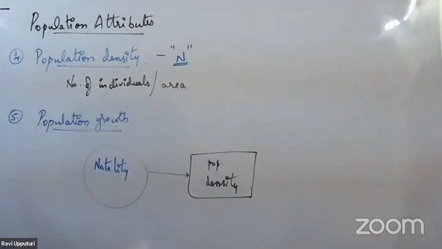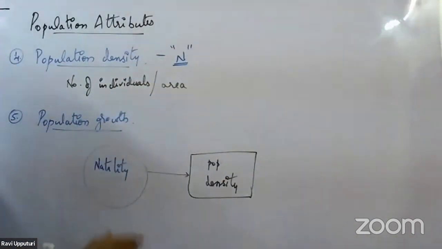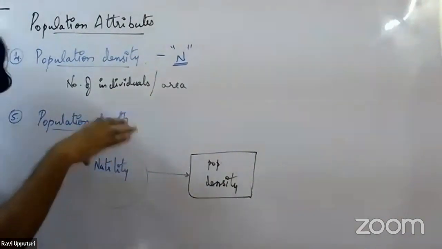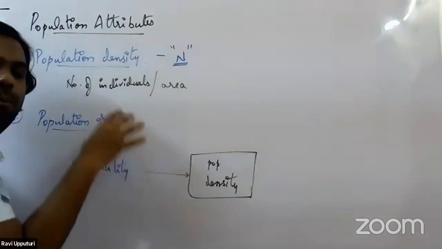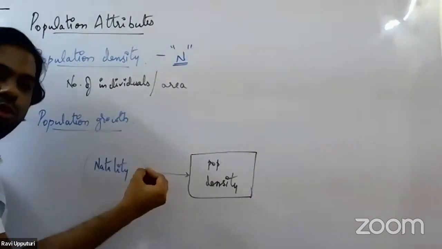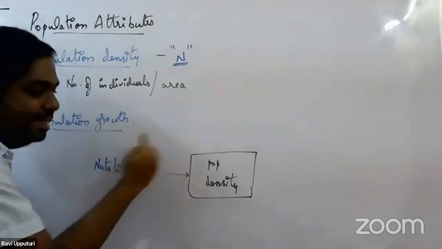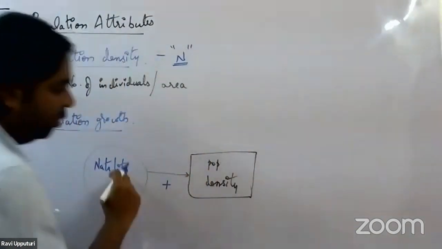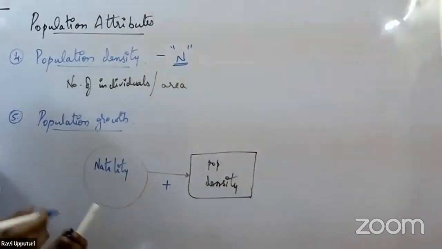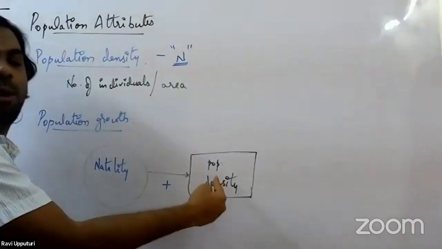So what do we mean by natality? Natality, we can also talk about it as the birth rate. The number of individuals added to a population per thousand is nothing but natality. Since the individual organisms are being born, they would start adding individuals to the population. As a result, the population density will start increasing, right? So natality always brings about an increase in the population density.